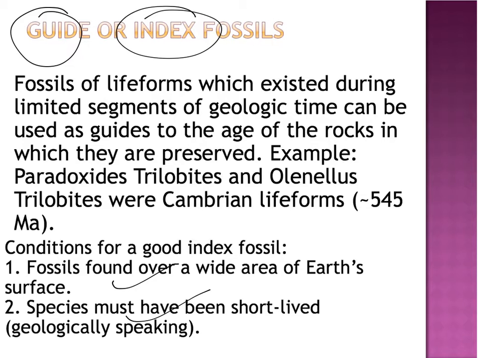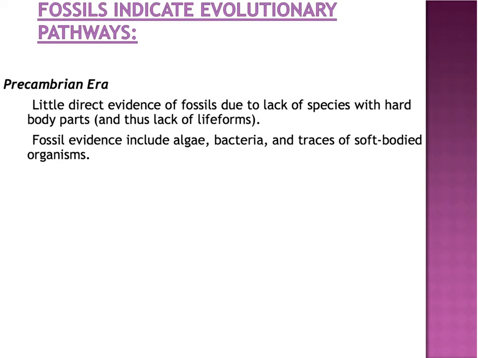That's why I sometimes say that humans are probably going to be a really good candidate to be a guide fossil in the geological rock record in the future, because we exist on all continents, and we're probably only going to be here for a very small amount of time. The example in this course that I always talk about as a really good guide fossil would be the Olenellus trilobites, which can be found in the black shales of Conception Bay South. They immediately guide us to about 545 million years ago. So as soon as you see an Olenellus trilobite in a rock layer, you already know the age because it guides.